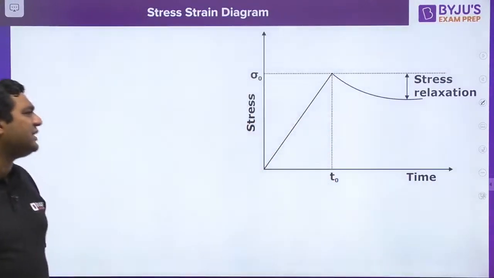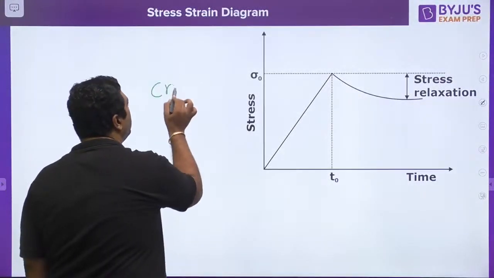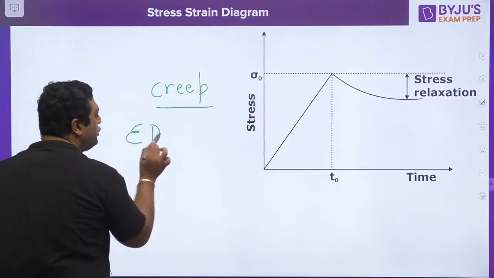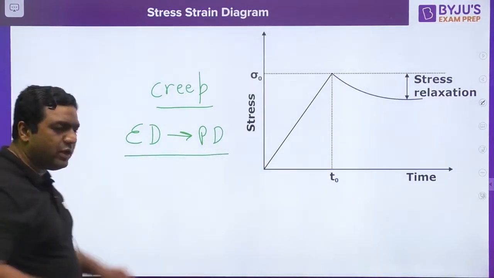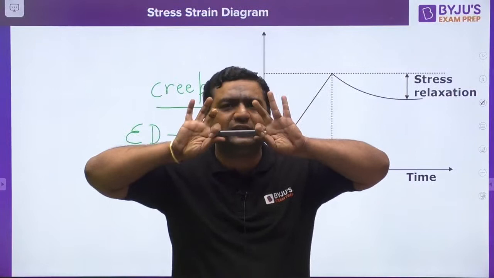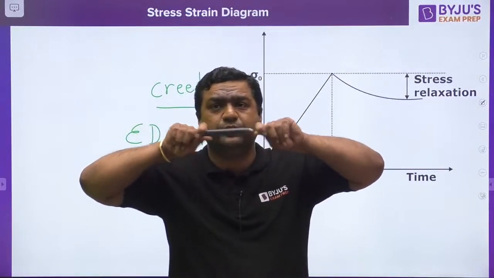So my dear, this is stress relaxation. Actually, there is a phenomenon called creep, in which elastic deformation is going to convert into plastic deformation after some time. Whenever you apply some elastic deformation onto a body, after some time the elastic deformation will convert into plastic deformation.